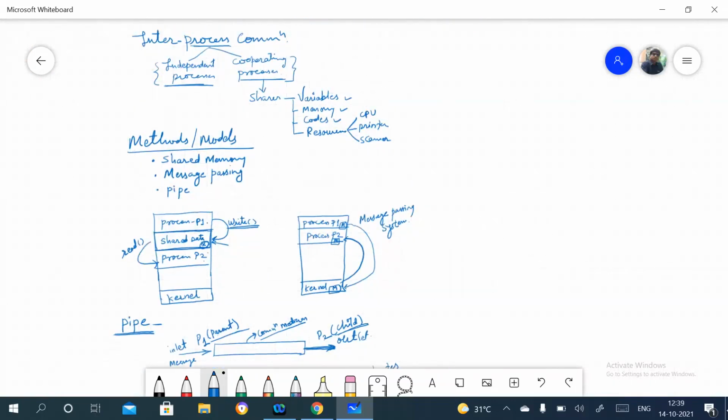What we have said is that the types of processes are independent and cooperating.